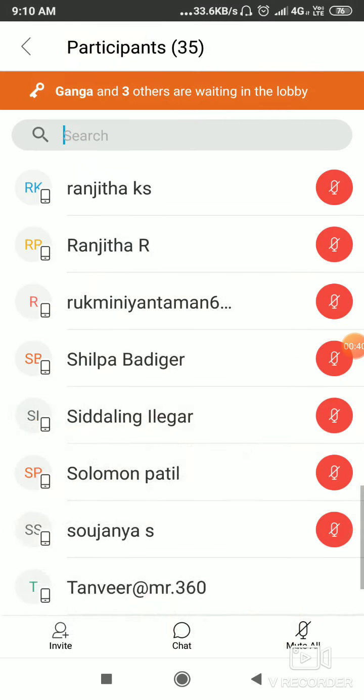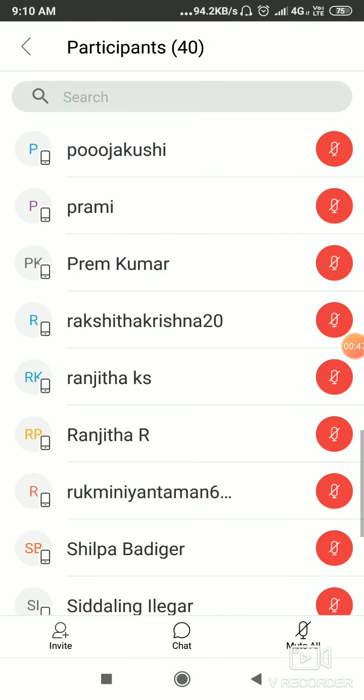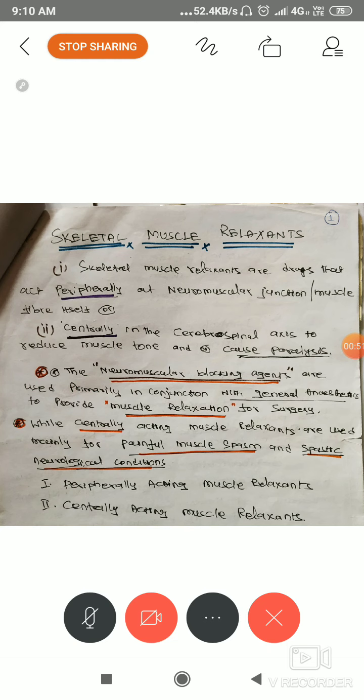So there are two ways the drugs help to control muscle tone. It causes muscle relaxation. So, muscle relaxants are drugs that act peripherally and centrally. Peripherally, at the neuromuscular junction or the muscle fiber itself.